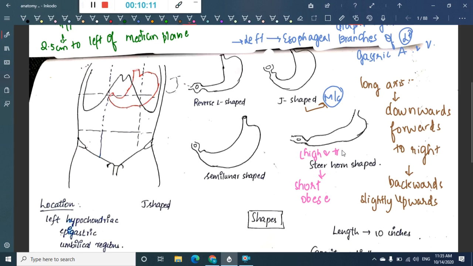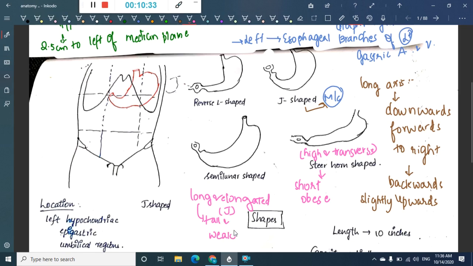Sometimes there is a long and elongated stomach, or you can call this a round J shape. It is seen in tall and weak persons. In tall and weak persons you see a long and elongated type of stomach.